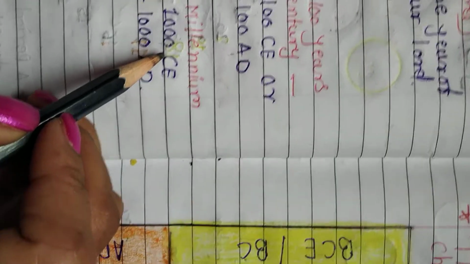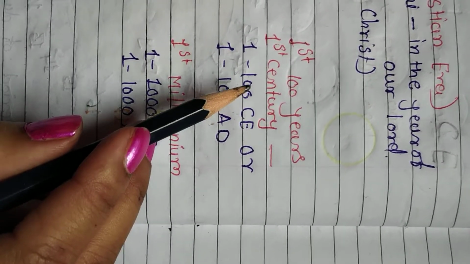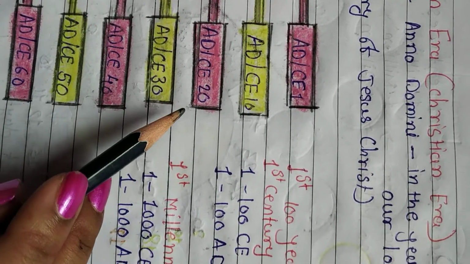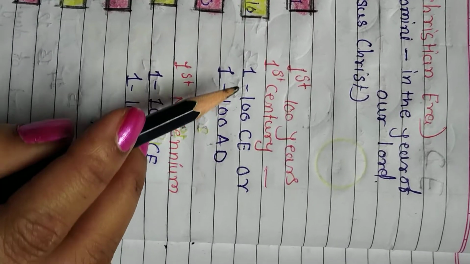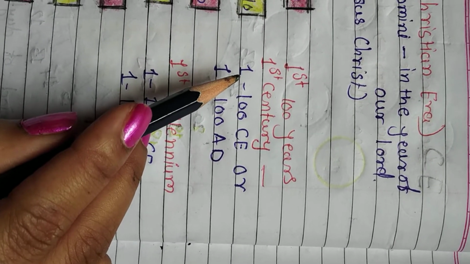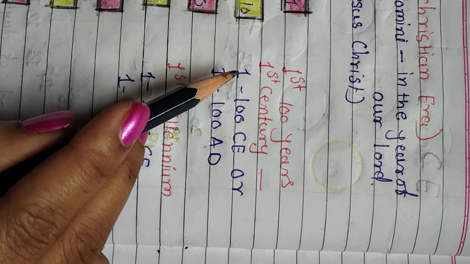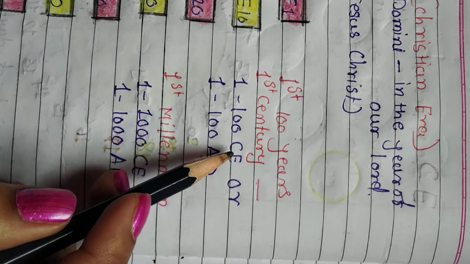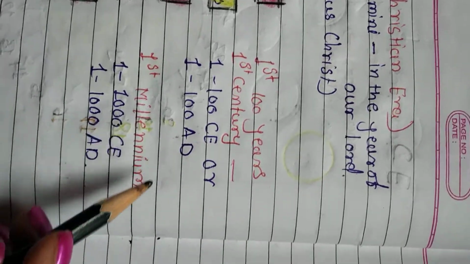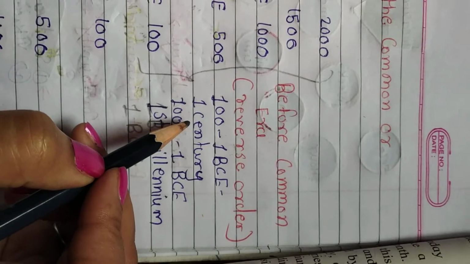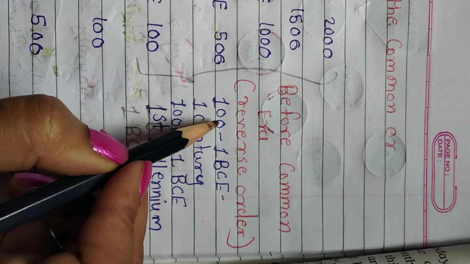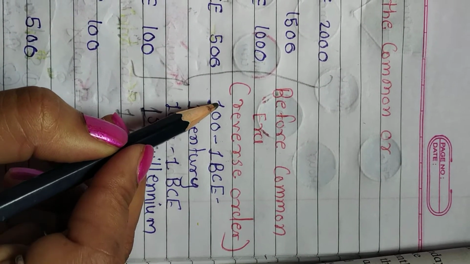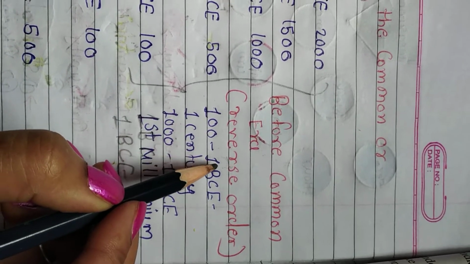In the first topic I told you, when we need to show the first century of the common era, we write 1-100 CE, meaning Common Era. But when we need to show the before common era, we have to write the numbers in reverse, first 100 then 1 BCE.